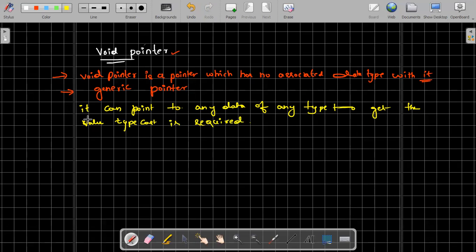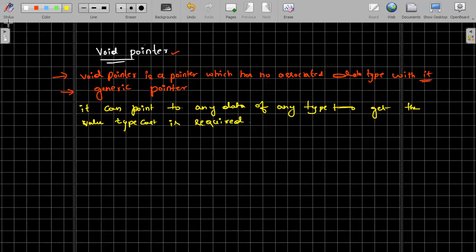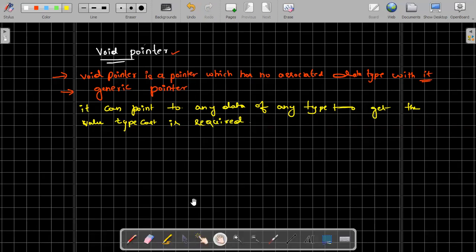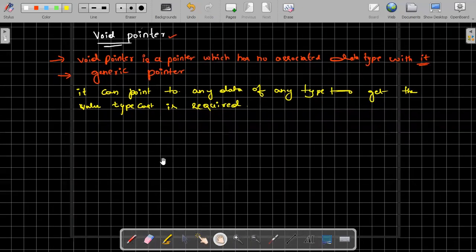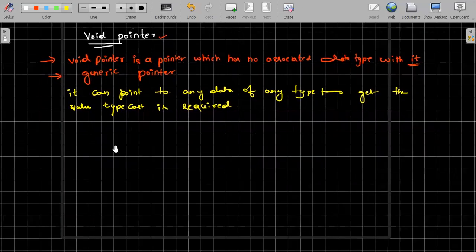So when you talk about a void pointer, we know that there are n number of data types: integer, character, float, all those things. But when it comes to a void pointer, for example, you can see int star ptr. ptr is a pointer.